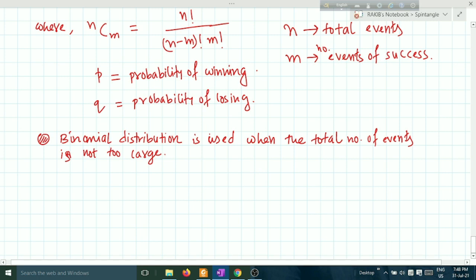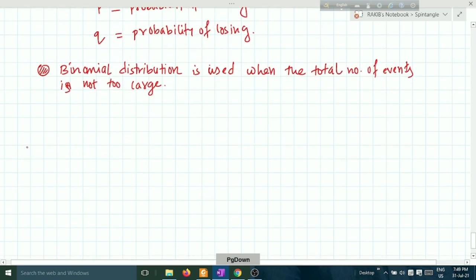This is the condition when binomial distribution is to be applied. Say an example, taking an example of India versus England match.